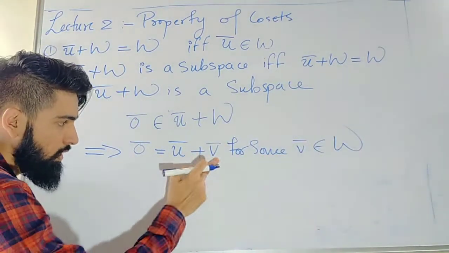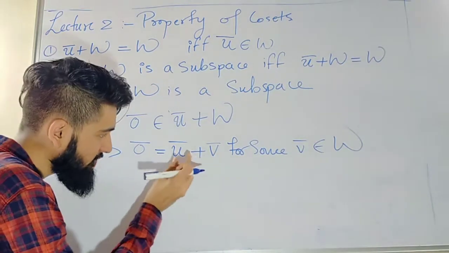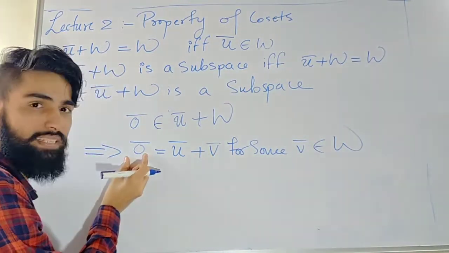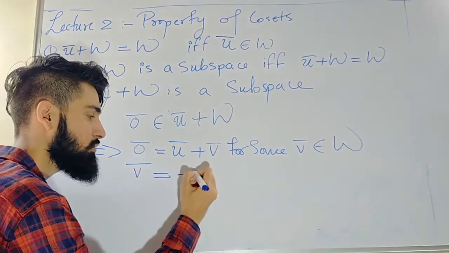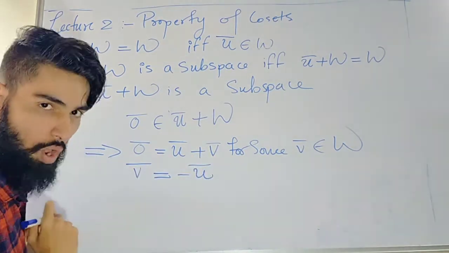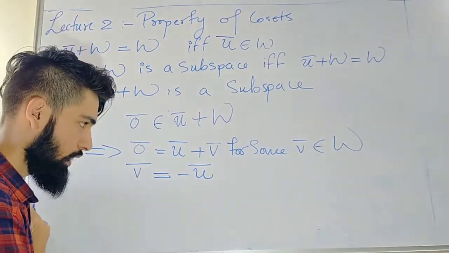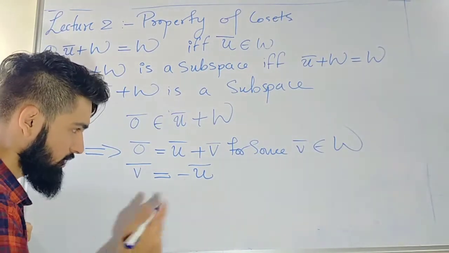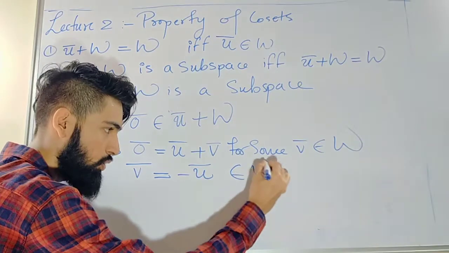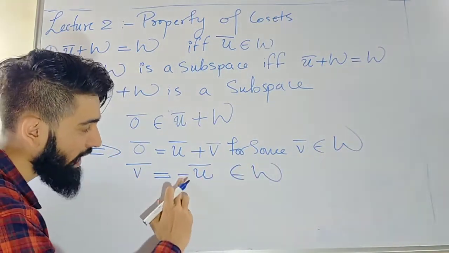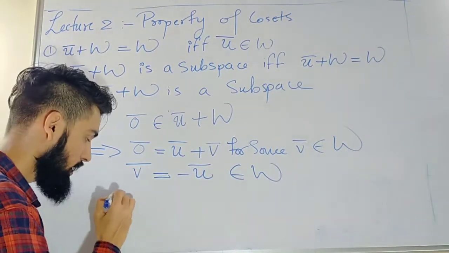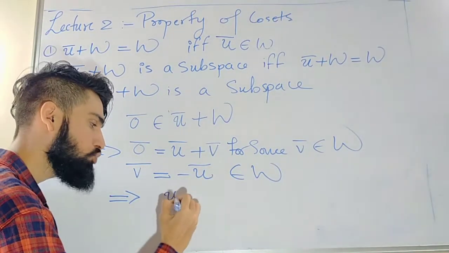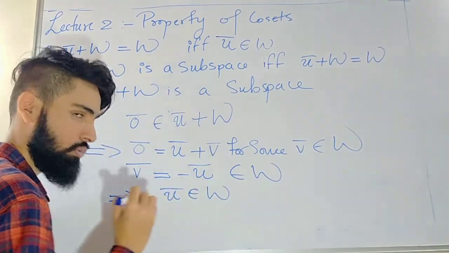From this, I know that I am adding some element to u bar and getting 0 bar. This implies v bar is nothing but the additive inverse of u bar. Correct? And this v bar is an element of w. If minus u bar is inside w and w is a subspace, this implies u bar is also an element of w.